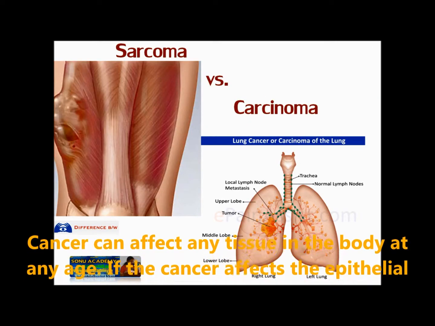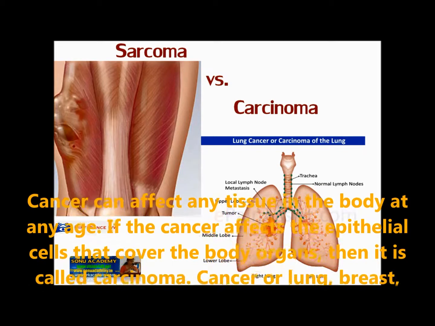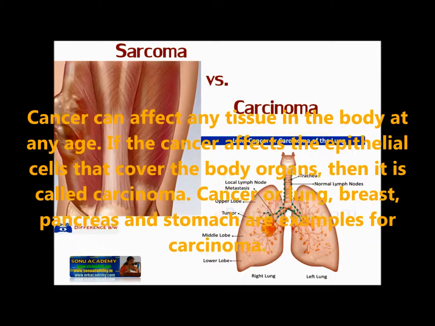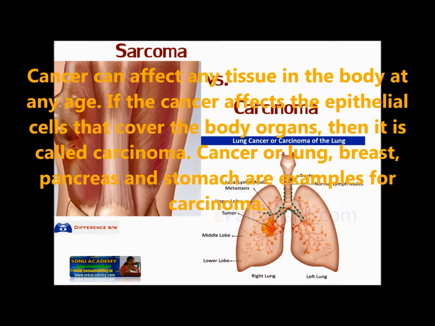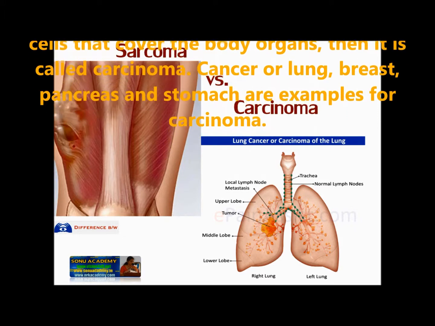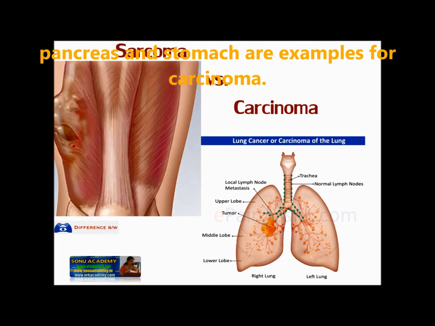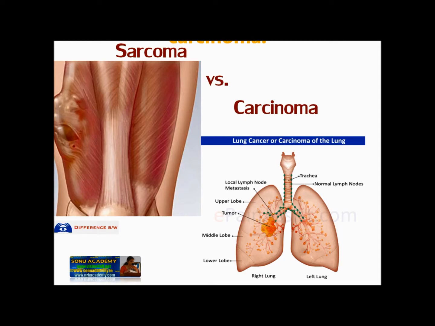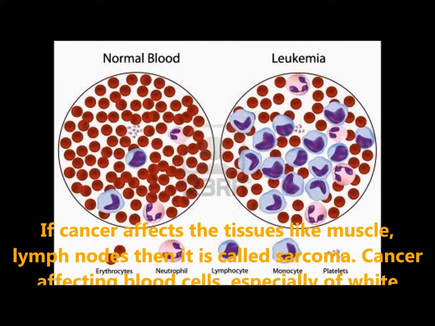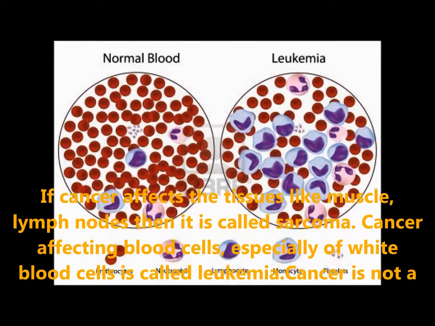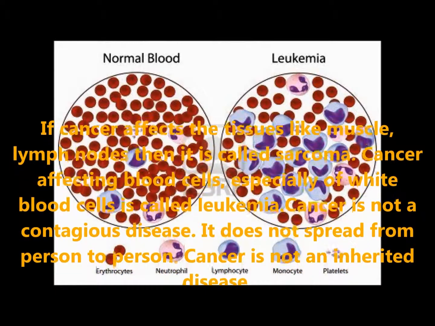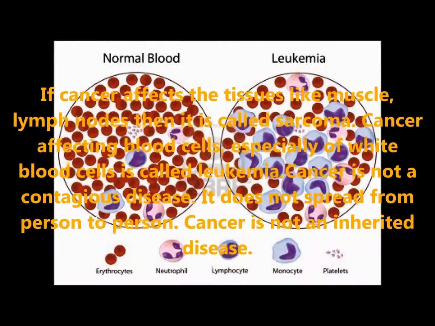Cancer can affect any tissue in the body at any age. If the cancer affects the epithelial cells that cover the body organs, then it is called carcinoma. Cancer of the lung, breast, pancreas and stomach are examples of carcinoma. If cancer affects tissues like muscles and lymph nodes, then it is called sarcoma. Cancer that affects blood cells, especially white blood cells, is called leukemia.